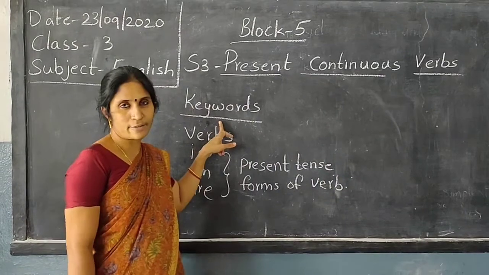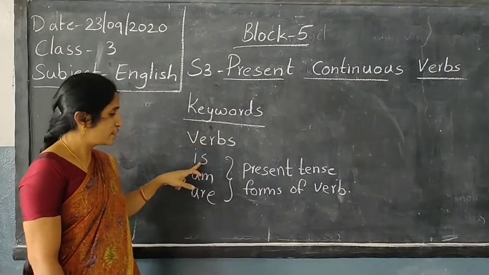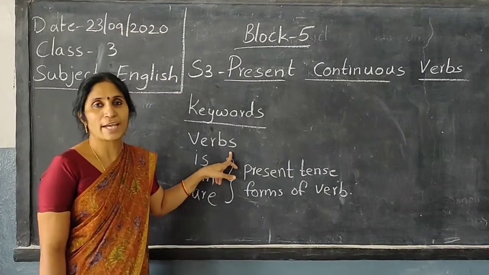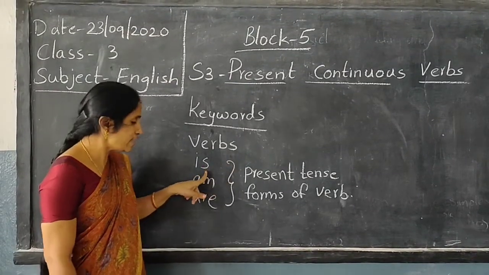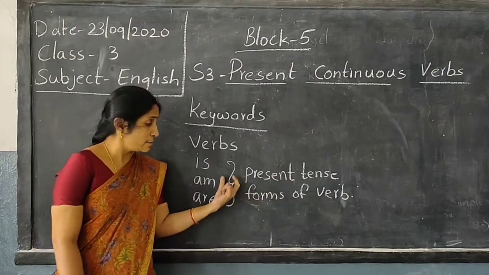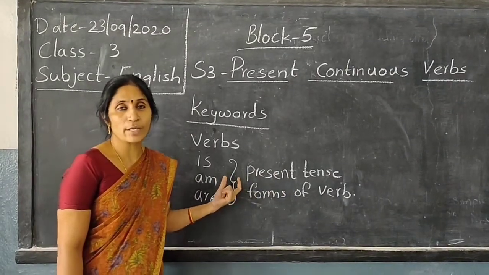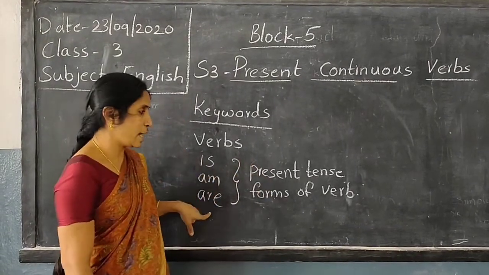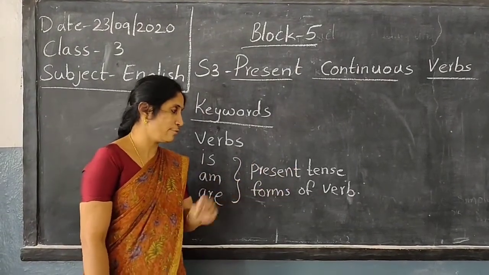Here are our keywords, children. Verbs, is, am, are. As you know, verbs means action words. And is, am, are are the present tense forms of verb. You have learnt this in block 1, S4, children. Do you remember? Is, am and are are present tense forms of verb.